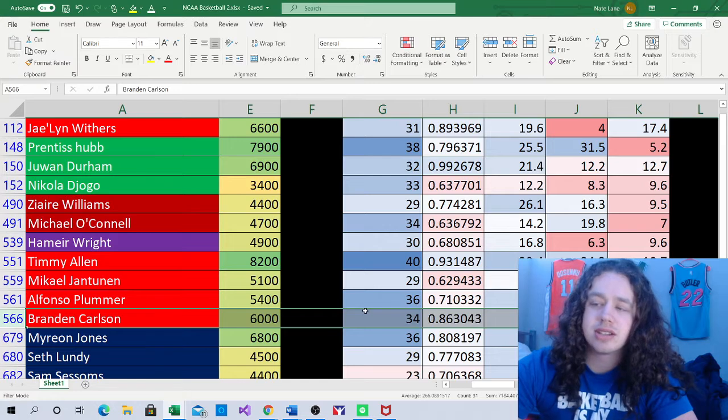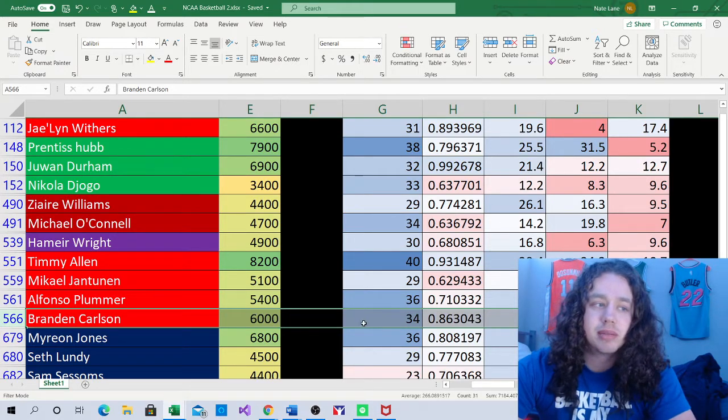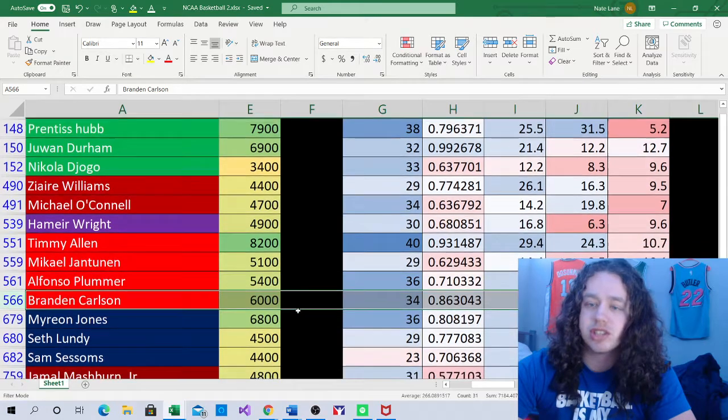Brandon Carlson, $6,000, gave him 34 minutes. He's a .86 point per minute player with a usage rate of 20.5 and a rebound rate of 12.3. Feels a little bit too cheap for his rates, for his minutes, and the pace of this game. So Brandon Carlson's definitely someone I like.